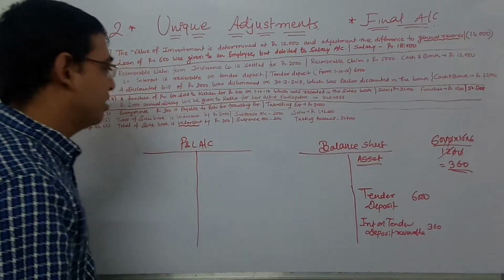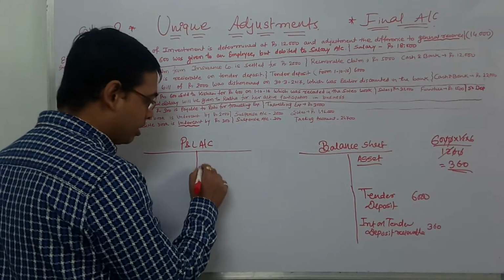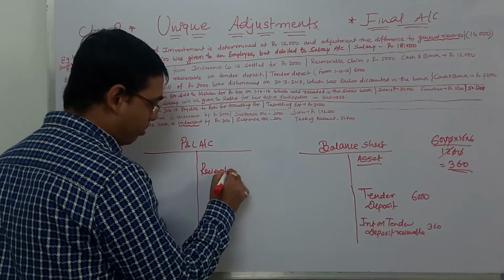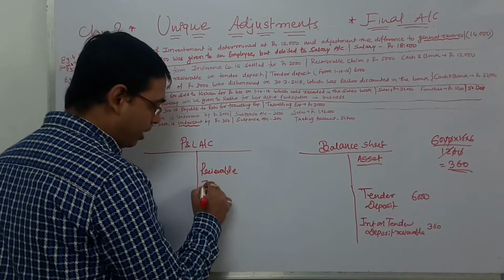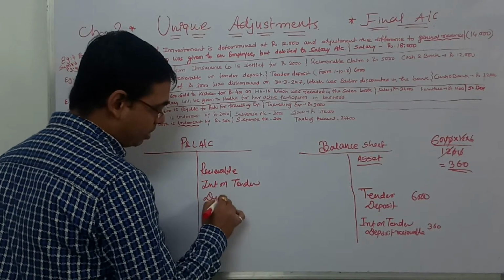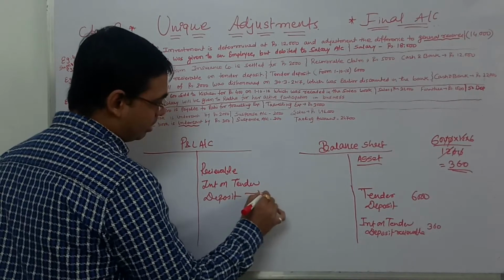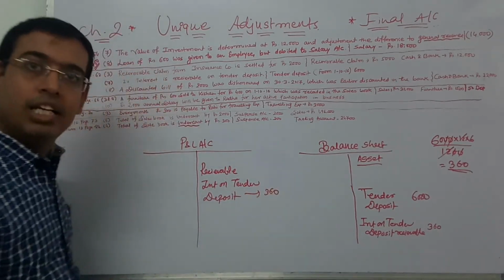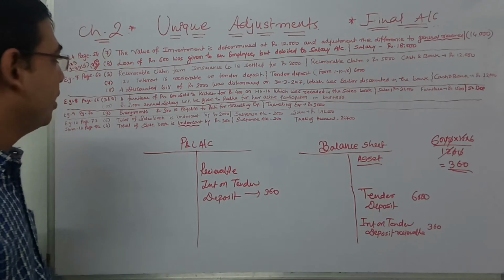And when it is receivable, it is your income. So receivable interest on tender deposit, 360. Clearly understood? Okay.